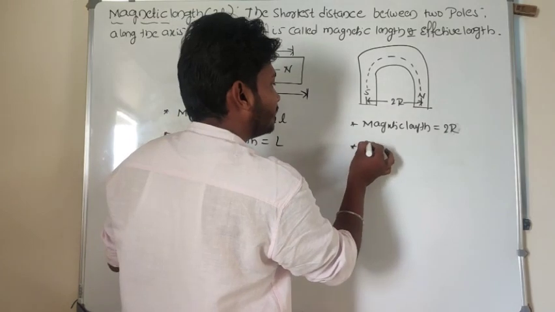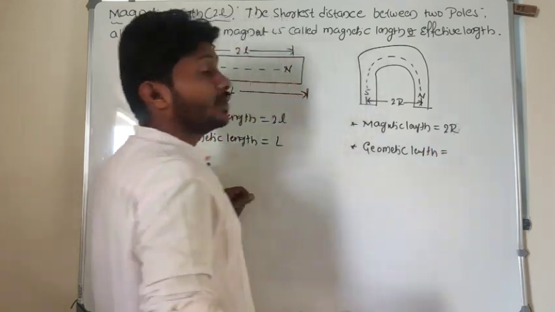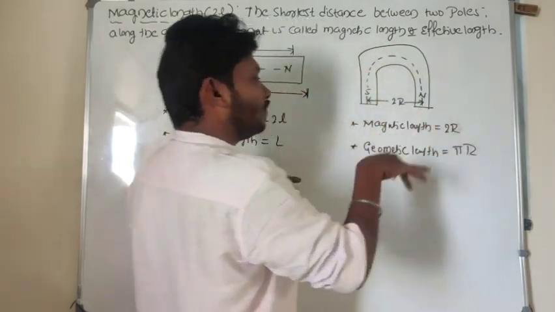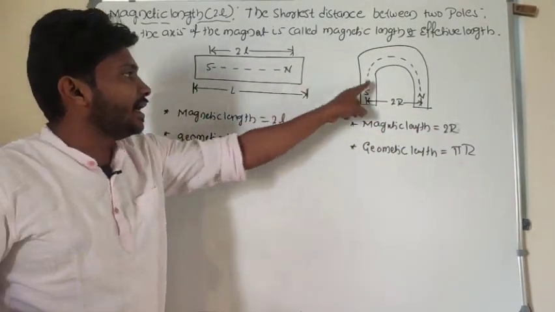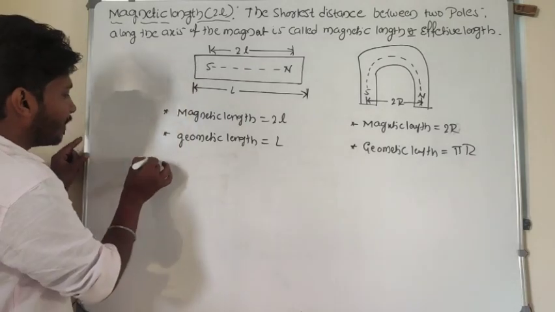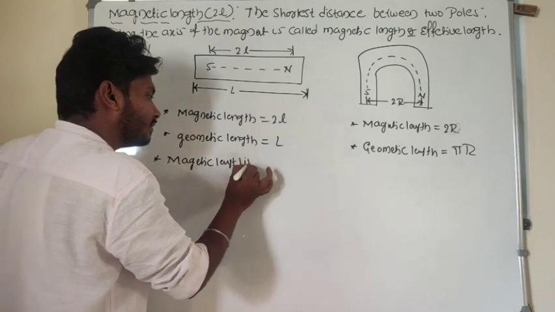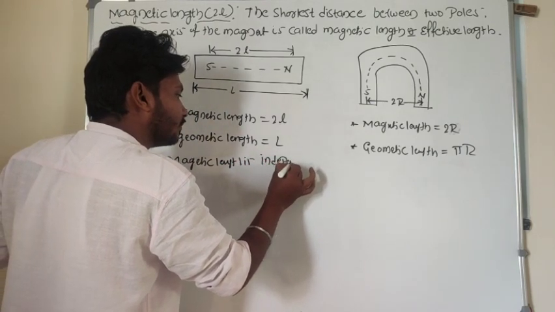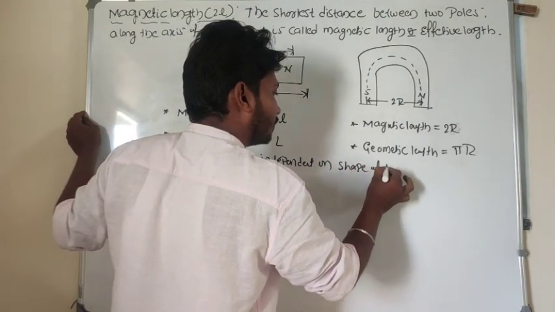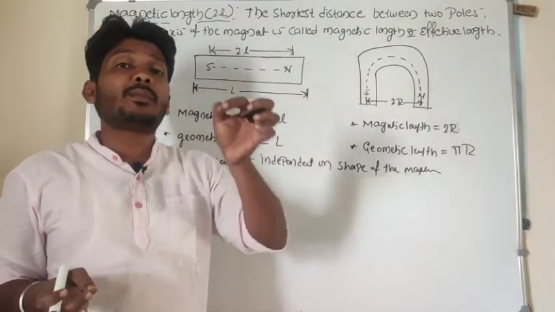Here the geometric length value is, the total circle is 2 pi r, half of the circle is pi into r. So from this, magnetic length in this case and in this case is independent of the shape of the magnet. Remember, magnetic length is independent of the shape of the magnet. So magnetic length depends only on the position of the poles.